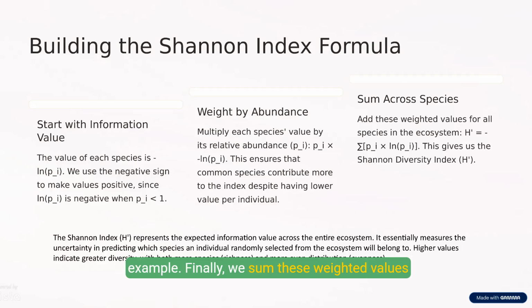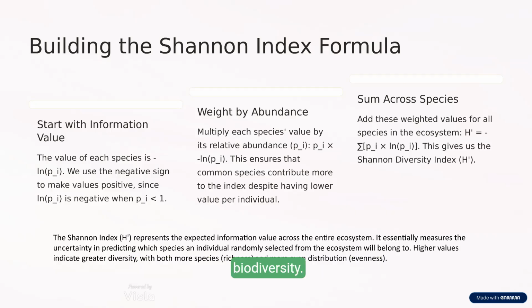Consider the marble example. Finally, we sum these weighted values across all species. The result? The Shannon Index, a single number capturing both the richness and evenness of life in an ecosystem. It tells us how uncertain we'd be when guessing which species a randomly chosen organism belongs to, a direct link between mathematical formulas and real biodiversity.